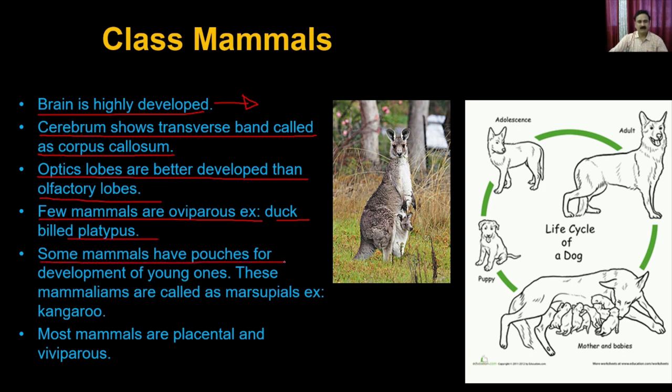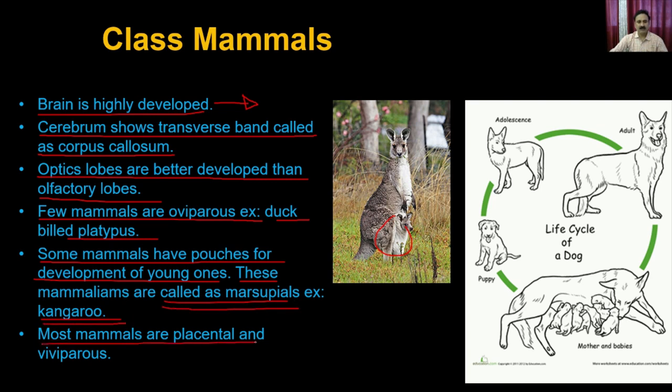Some mammals have pouches for the development of young ones. These mammals are called marsupials, for example the kangaroo. So you see here they have a pouch which allows them to harbor their young ones, and that is an adaptation in these animals, so that until the baby is fully grown and an adult, it can get protection from the adult. These kinds of animals are called marsupials. The classical example is the kangaroo.